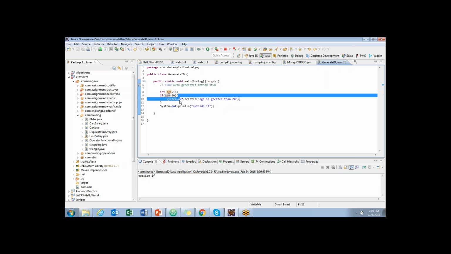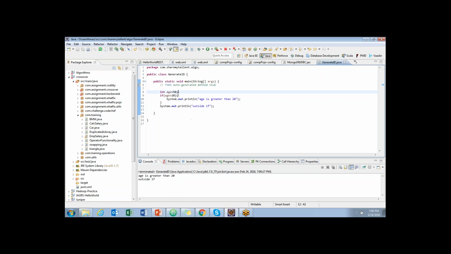The code inside the if statement won't execute, so it jumps to line number 23 and continues from there. Suppose my age is 50. If I run it, because my age is greater than 20, it executed the statement and then continued with the next statement. Is it clear?